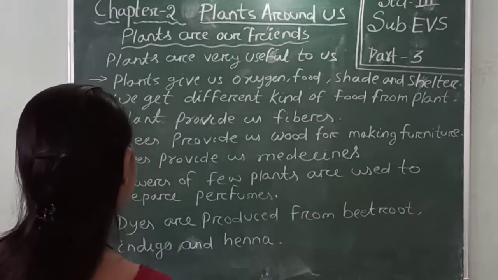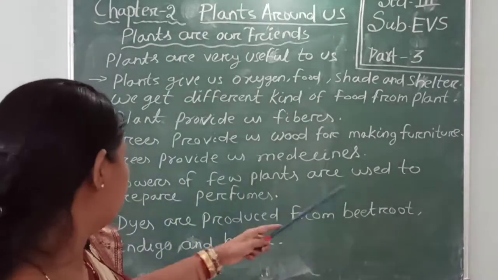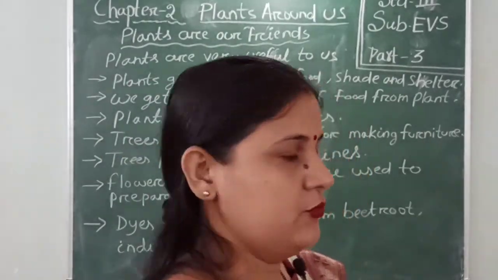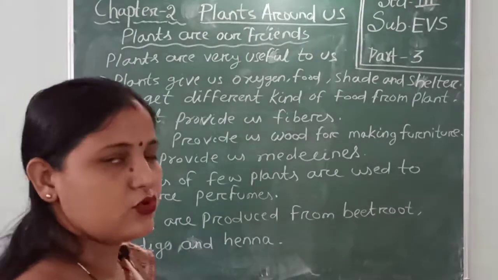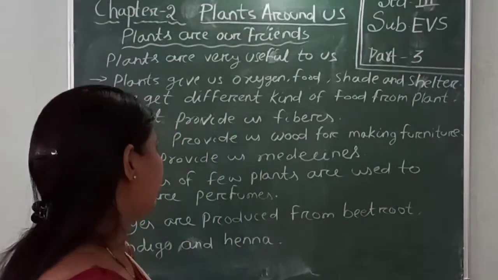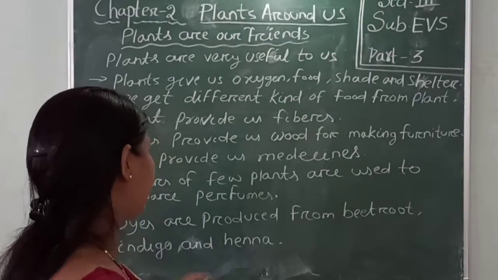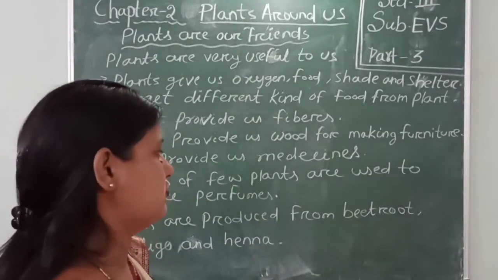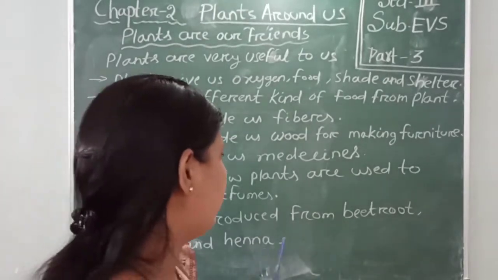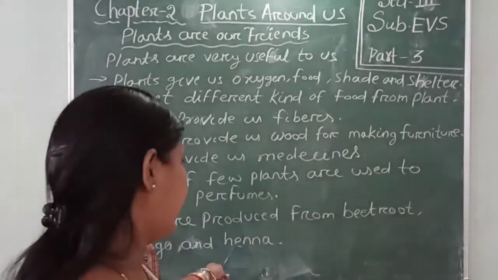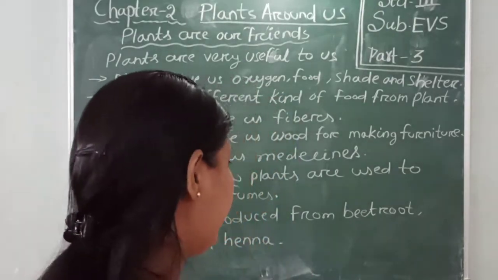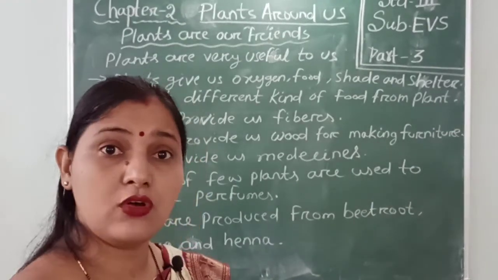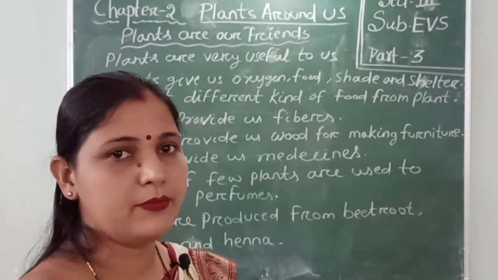Flowers of a few plants are used to prepare perfume. From flowers like champa, rose and jasmine we make our perfumes. Dyes are produced from beetroot, indigo and henna. Henna is used for dyeing our hair. We also get rubber from the rubber plant, and we make paper from bamboo trees.